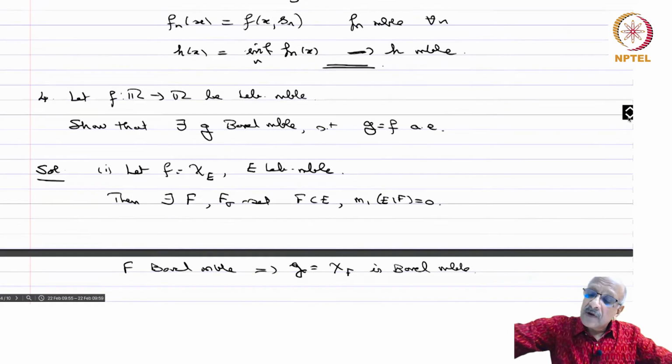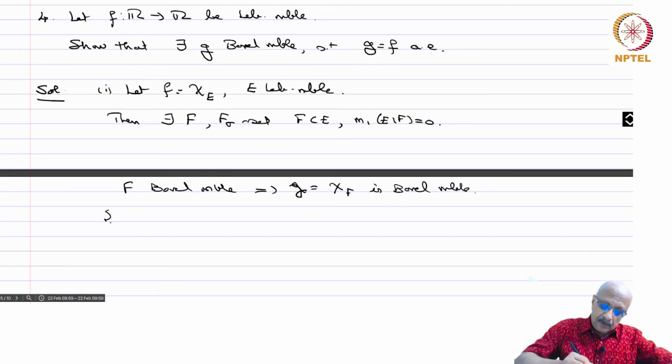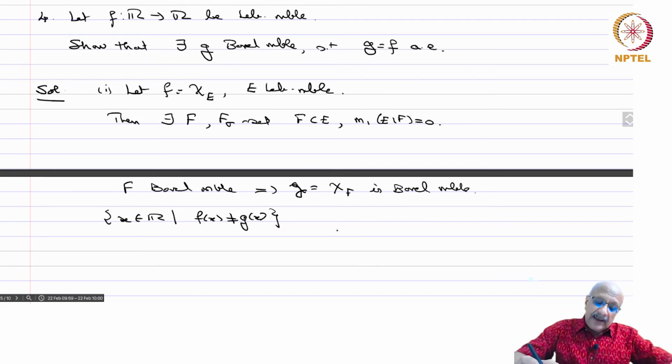Now what is the set of all x in R such that f(x) is not equal to g(x)? Outside E, both f and g are 0.